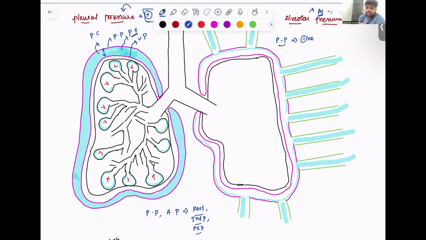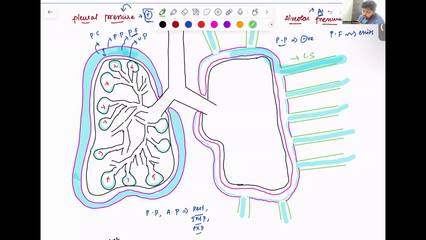In the previous video, I explained how pleural fluid is produced and how it exits. I'll show you again. The pleural fluid which gets produced exits via the lymphatic system.